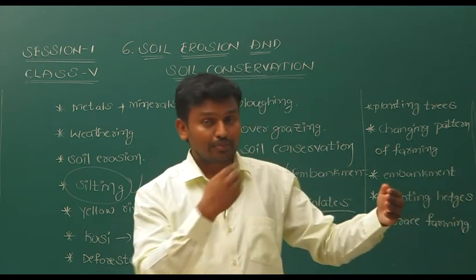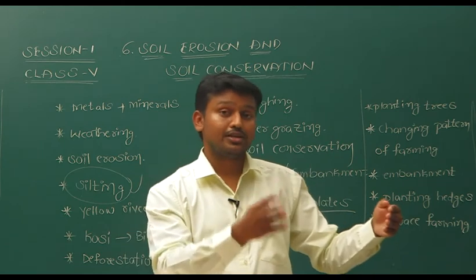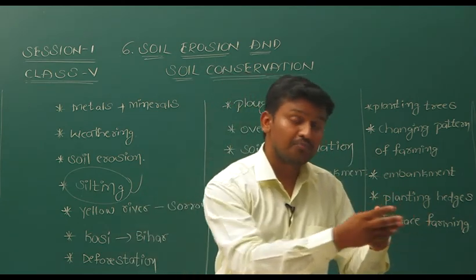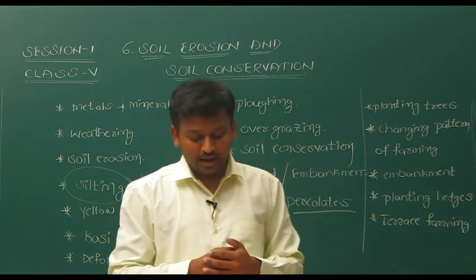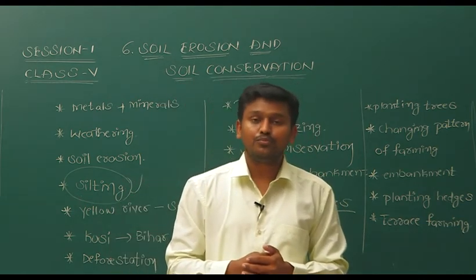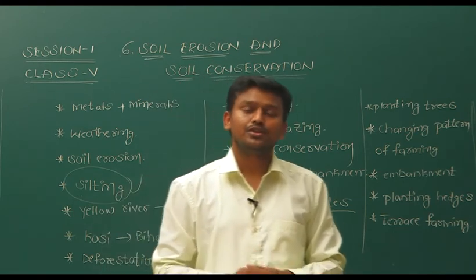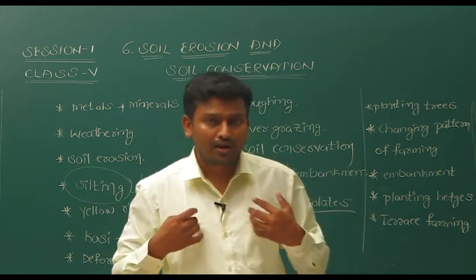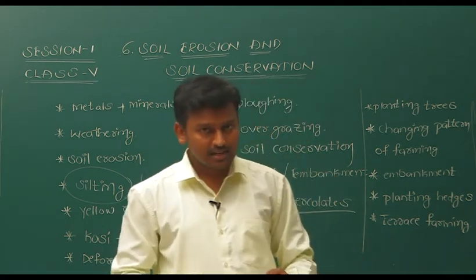We also depend on the plants for the fibers, and we get cloths from the fibers. So we are also depending on the soil. In that way clothing, shelter, and food, everything we get from the soil itself. So almost 95% of all our basic needs we get from the soil itself. So this statement is correct.